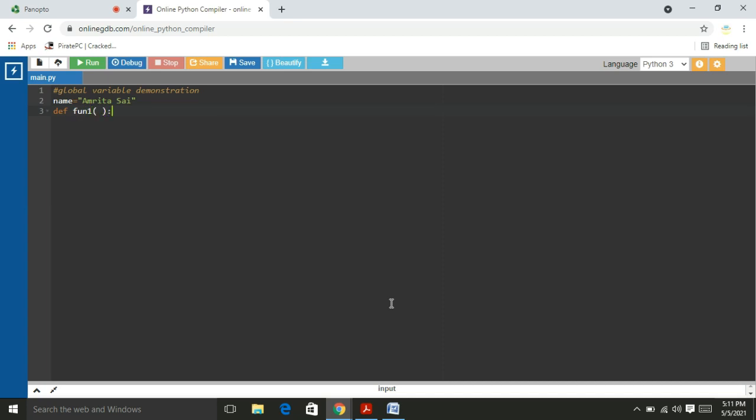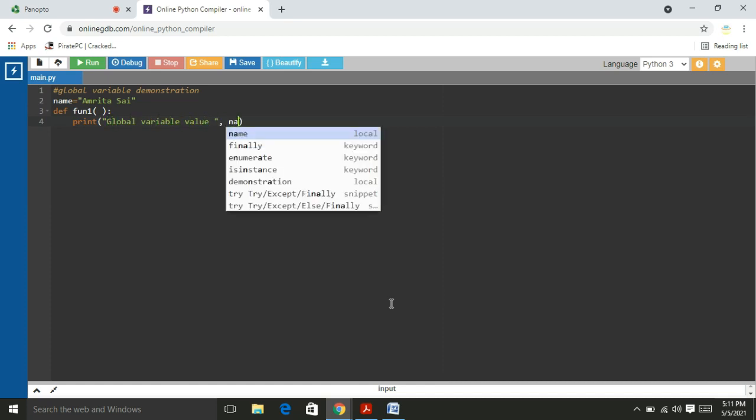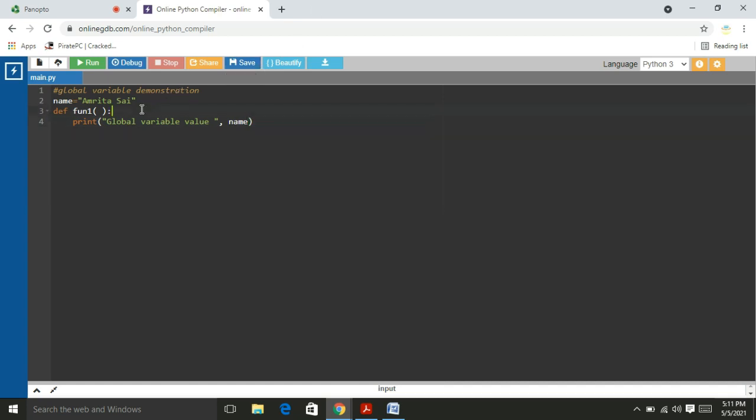I define function 1. I print global variable value, comma name. To know where we are, I write one more printf statement, print we are in function 1. Okay, friends, this is the first function definition.